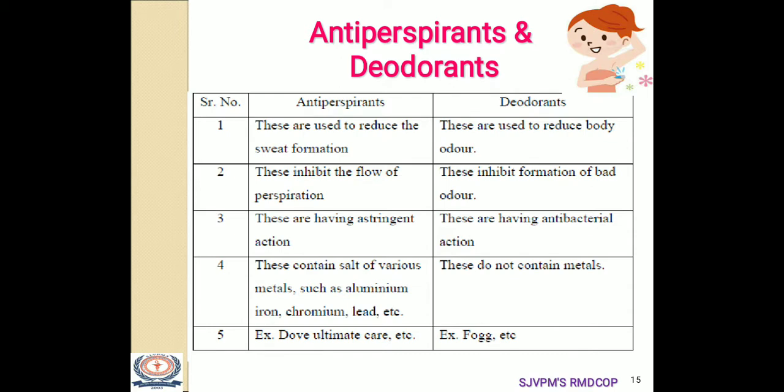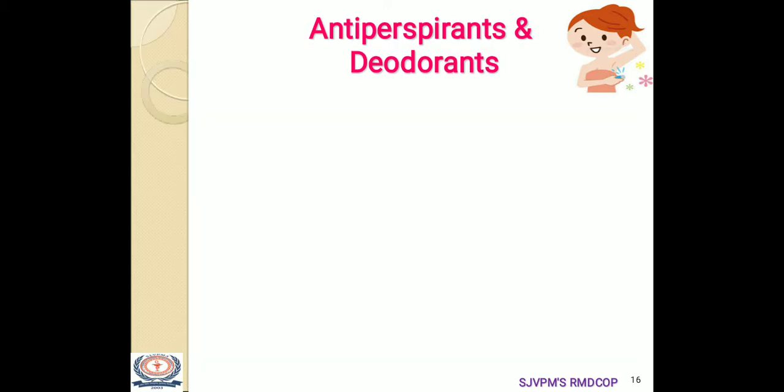Antiperspirants contain salts of various metals such as aluminium, iron, chromium, lead, while deodorants do not contain any metal ion. For example, the marketed preparation Dove, the Ultimate Care, and in case of deodorant, Fog. So these are some of the differentiating points of antiperspirants and deodorants.